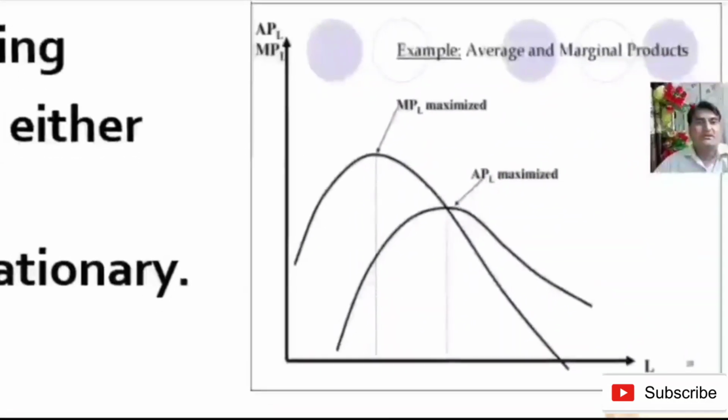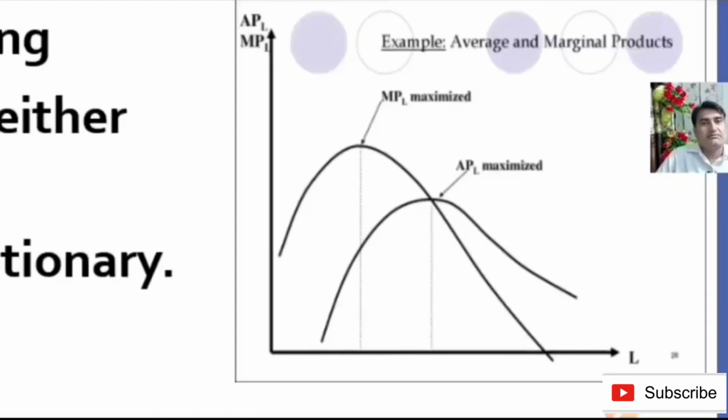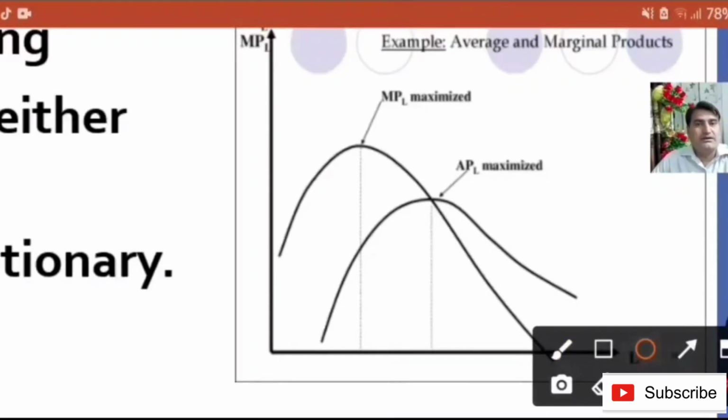So here you can see the relationship between marginal productivity of labor and average productivity of labor. The marginal productivity of labor at this point is maximum, and the average product of labor at this point is maximum, where the marginal product and average product are equal.